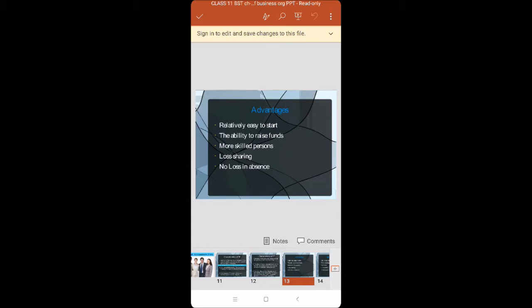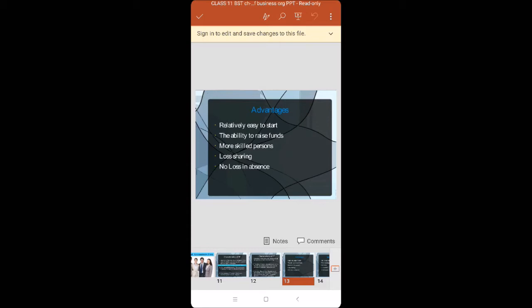Then conflicts. Obviously, if more than two persons are there, there are chances of conflicts. हम बोलते हैं ना हिंदी में कि अगर घर में बर्तन है तो बजेंगे ही. The same thing applies in business also. If more than two partners are there, then the chances of conflicts are always there.